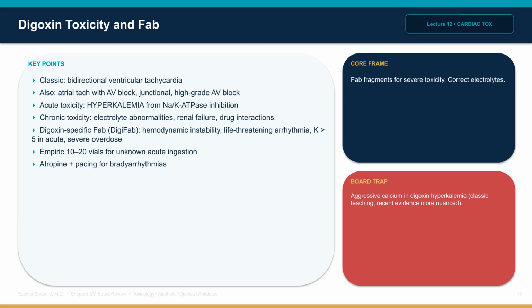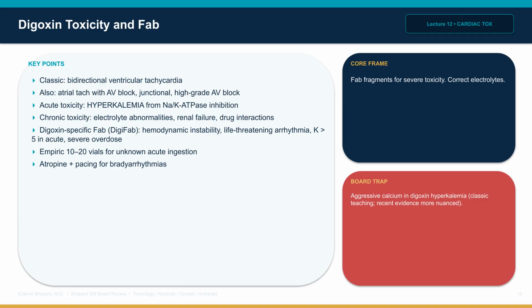Chronic toxicity is associated with electrolyte abnormalities, renal failure, and concomitant medications, amiodarone, verapamil. Treatment includes digoxin-specific Fab fragments, DigiFab, for hemodynamic instability, life-threatening arrhythmias, potassium greater than 5 in acute cases, or severe overdose. Dosing: empiric 10 to 20 vials for unknown acute ingestion. Calculate based on level and weight when known.